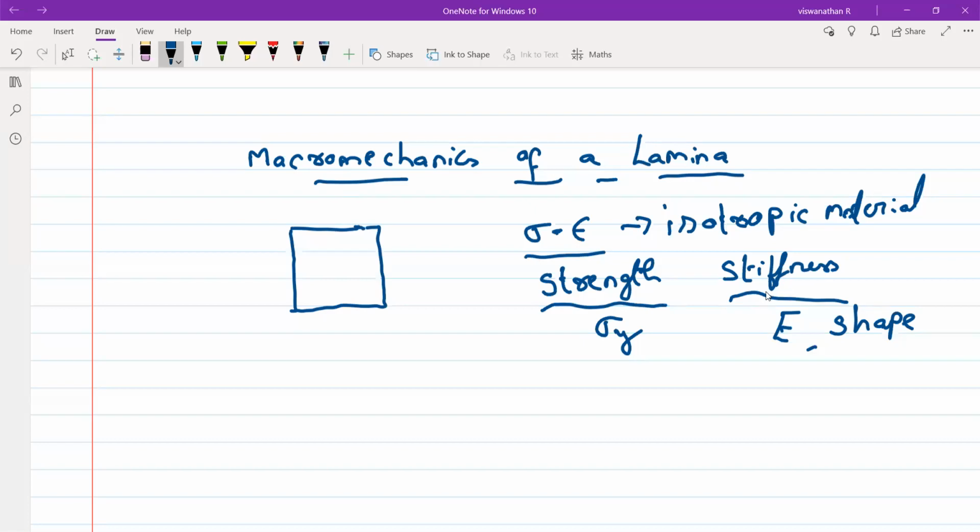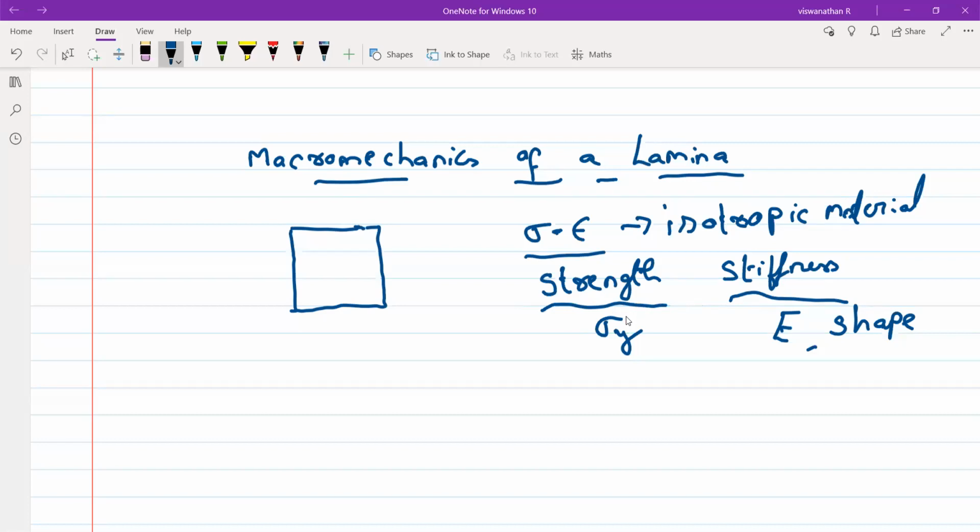If a material is able to withstand elastic deformation, that means the material is stiff. If the material is able to withstand and not undergo fracture, the material is strong. What is the opposite of strong?